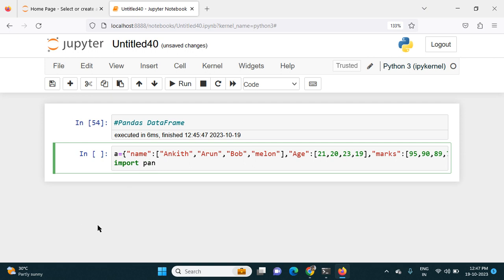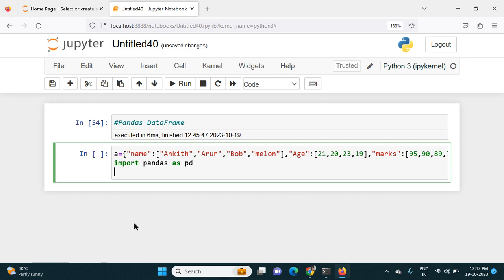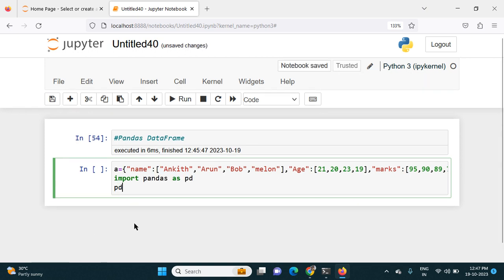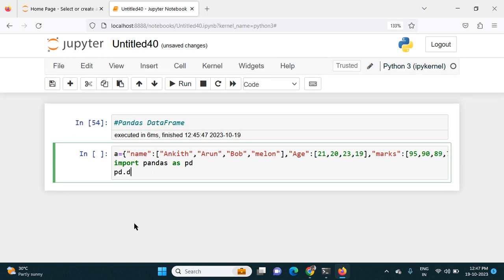Import pandas as pd. Then I will convert it using pd.DataFrame of the dictionary, and store it in a variable, let's say data.